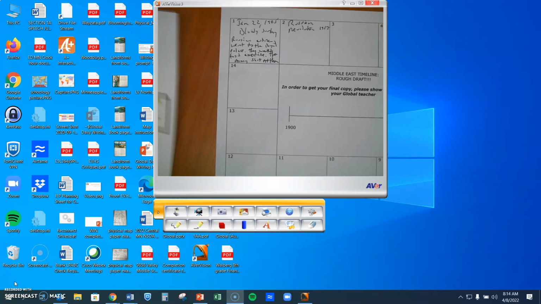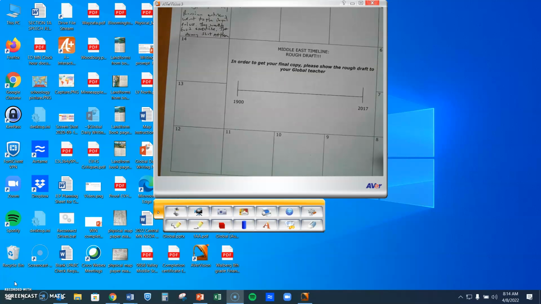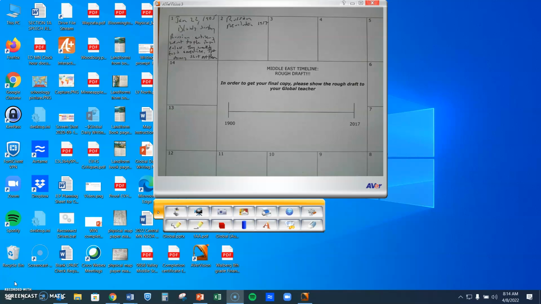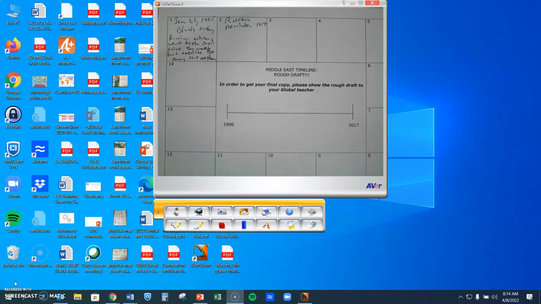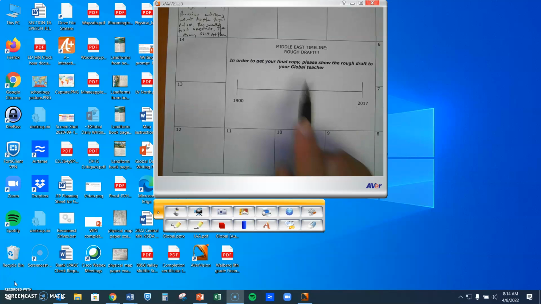Your rough draft, when you draw pictures, you do not need to have color on them. You do not need to have the fanciest pictures. And in order to get your final draft, you will need to show me your rough draft. All right. Enjoy working on this. It's going to be fun to see the creative pictures and descriptions that you come up with.